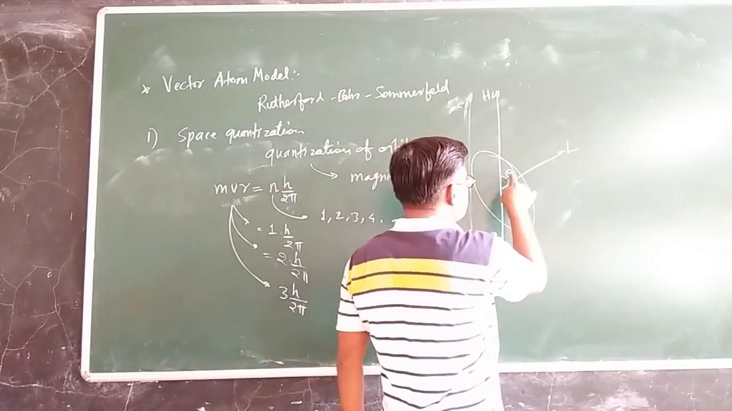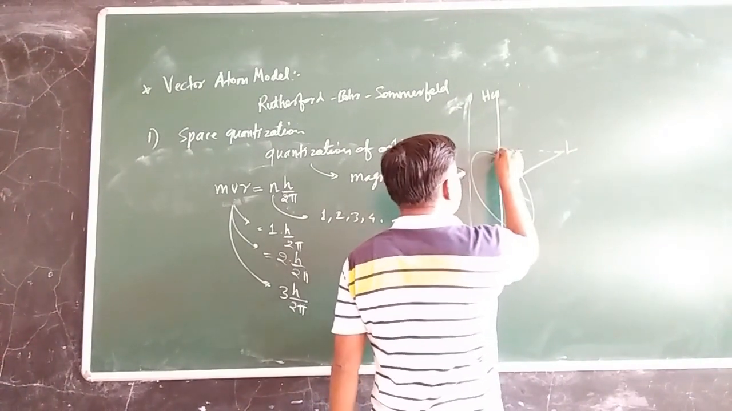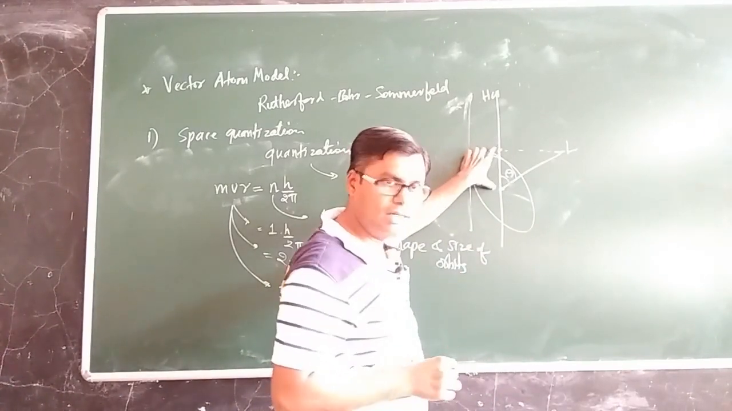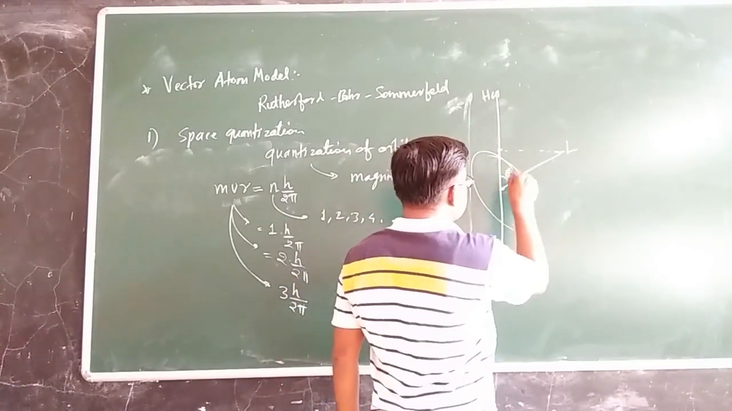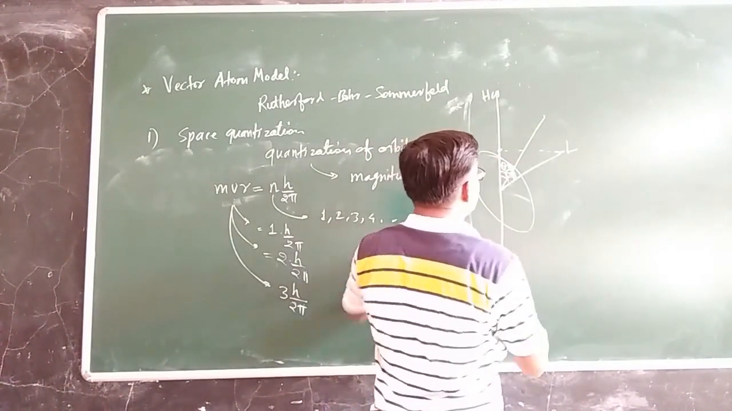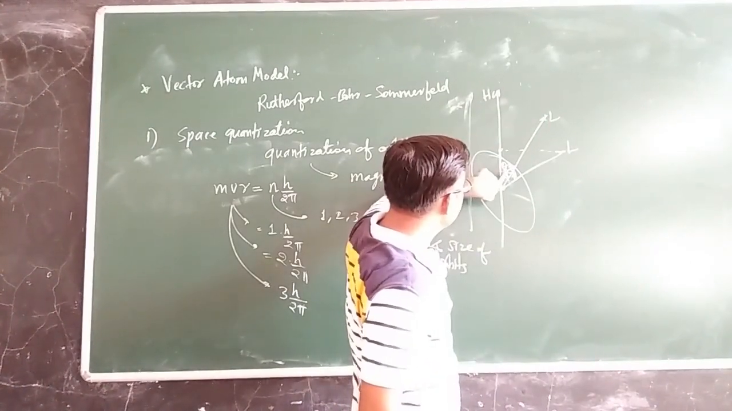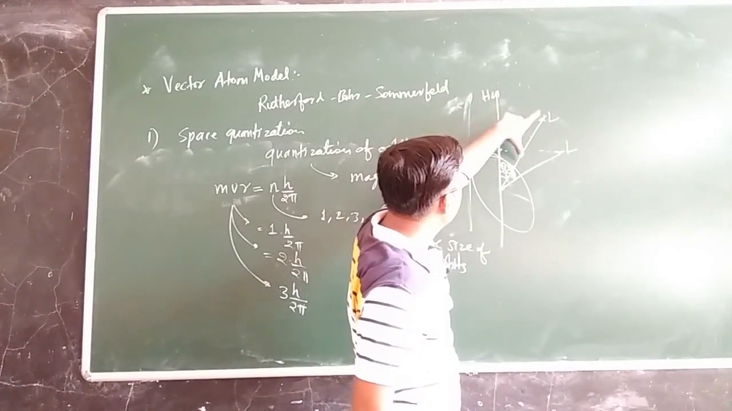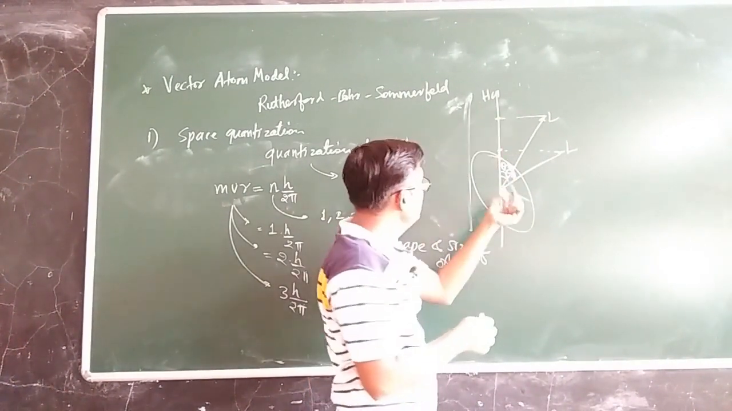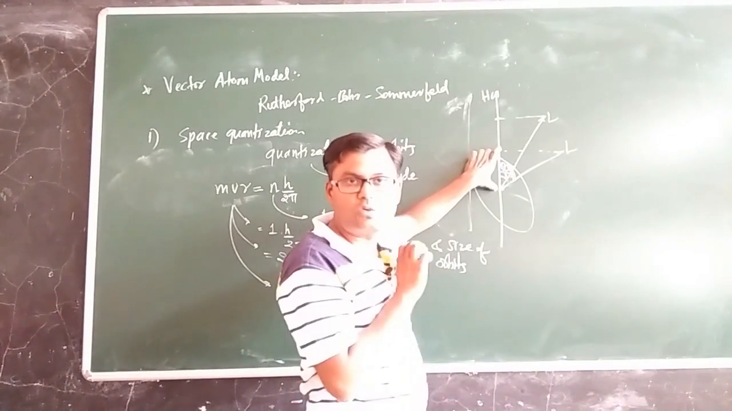Okay, so if this theta is allowed, then what will be the projection? This will be the projection. This particular distance will be called the projection of L onto the field axis. Suppose this is theta 1, this is theta 2. So if L is oriented at this particular angle of inclination, then the projection will be this much distance. So you see, if particular angles are quantized, it means that particular projections are quantized.